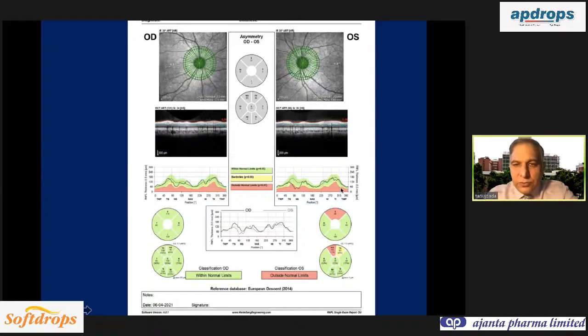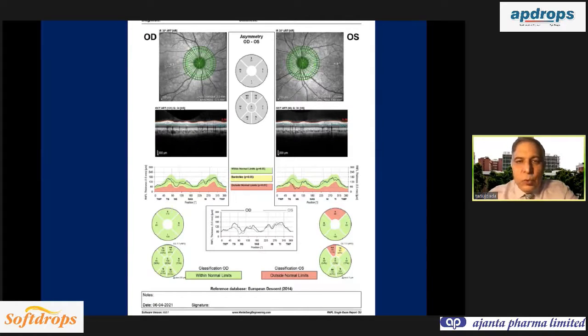If you see what is going wrong, in the superior quadrant, the superior retinal nerve fiber layer is damaged. And this is quite a gross damage. If you see the comparison of right eye and left eye, in this eye there is a deviation. And if you see inferior versus superior, again there is deviation. So grossly, the superior retinal nerve fiber layer is outside normal limits.